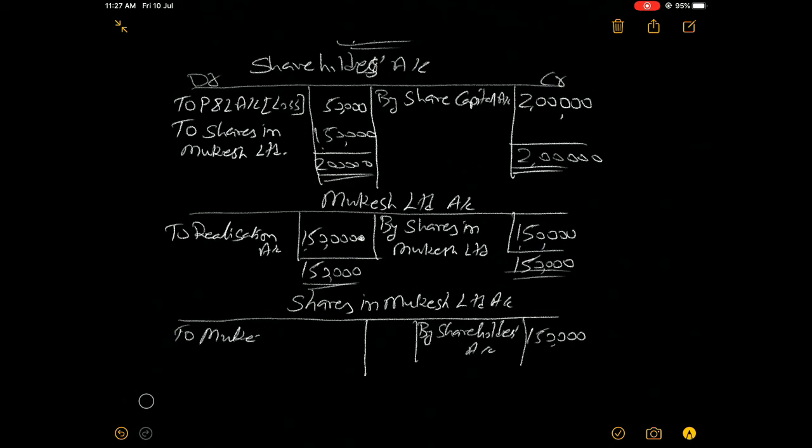Mukesh Limited account, 1,50,000. Now the total is 1,50,000, right? Okay.